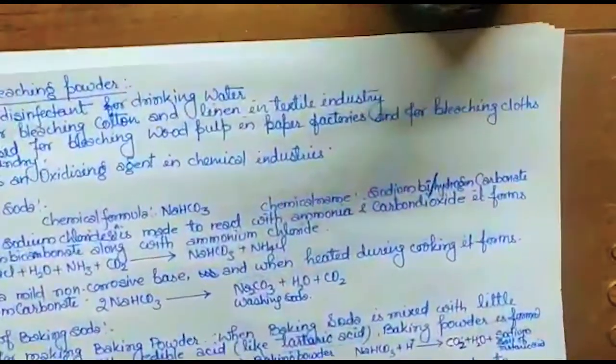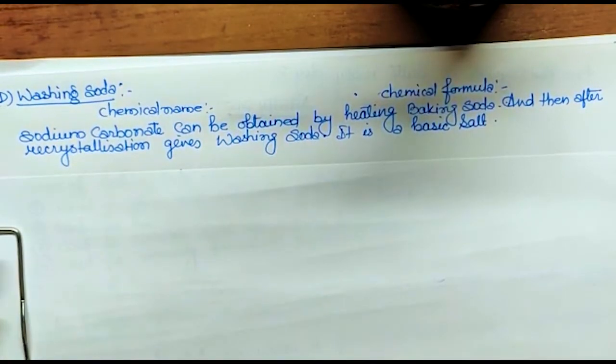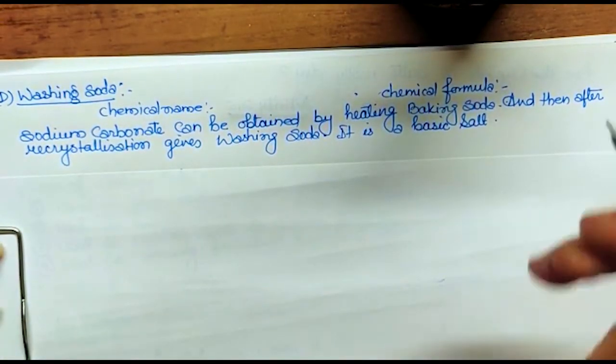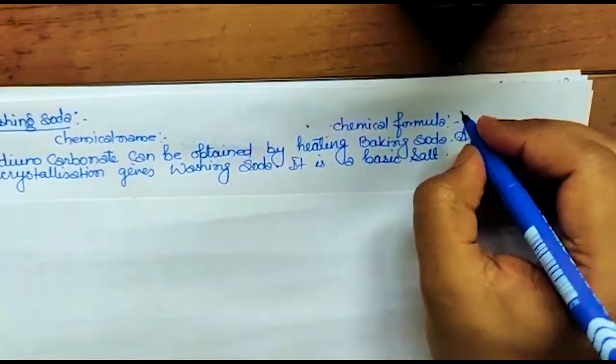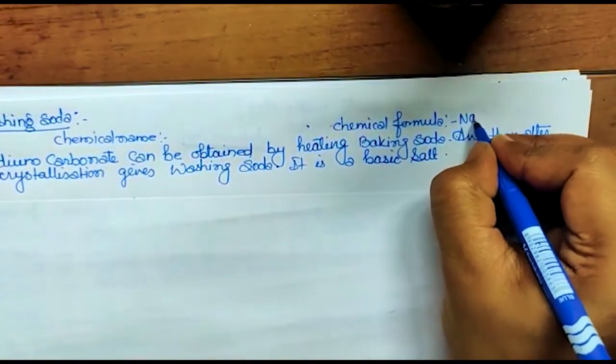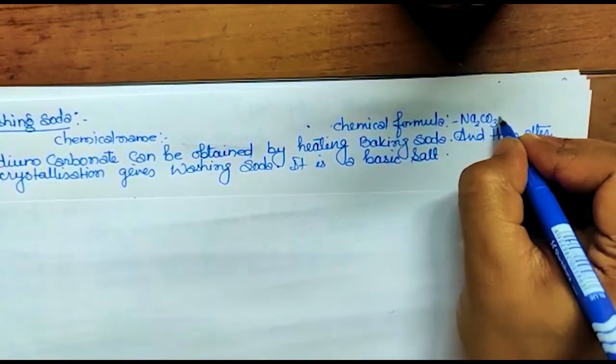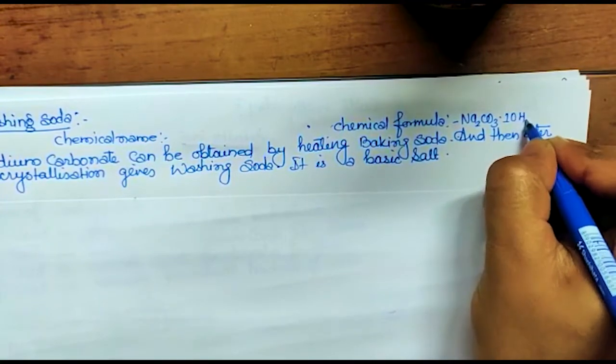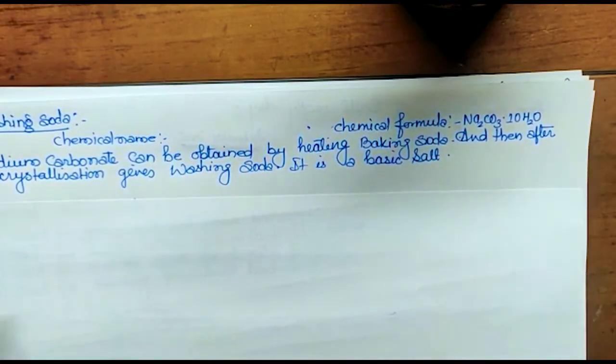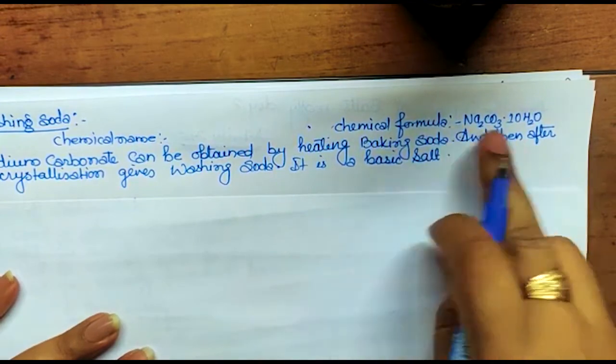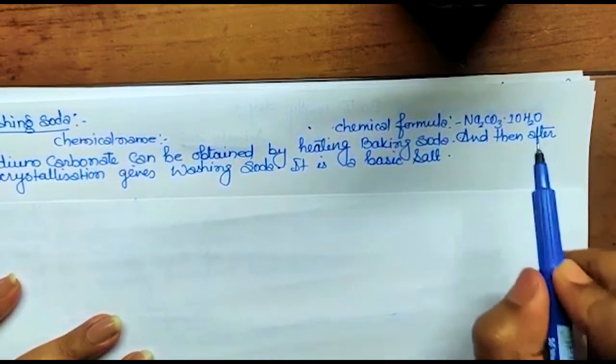Okay. Now the next topic we are going to start is washing soda. Okay, so washing soda, what is the chemical name for this and chemical formula is this? Listen, chemical formula if I want to write, it is Na2CO3.10H2O. Whenever it is asked the chemical formula for the washing soda, you are supposed to write this 10H2O as well. Got it?